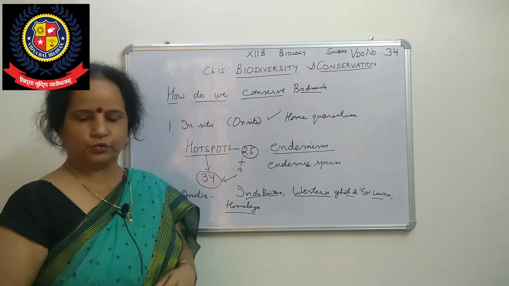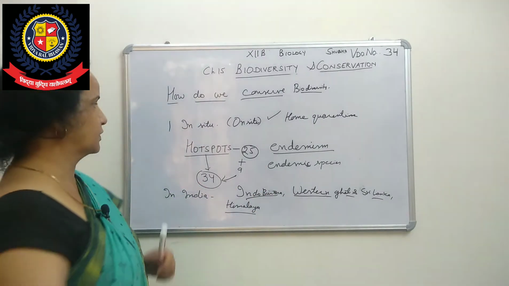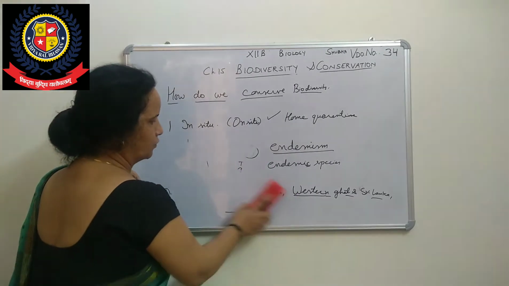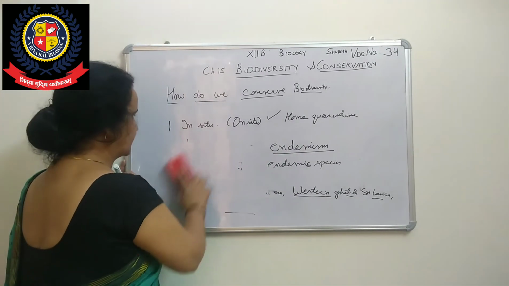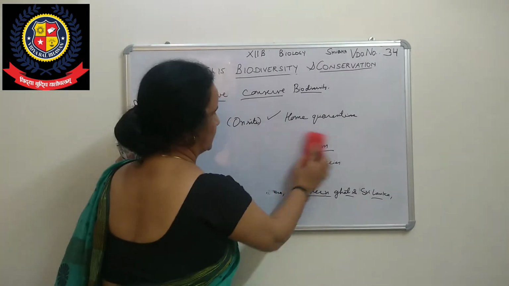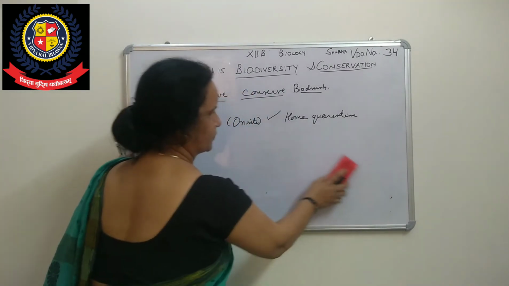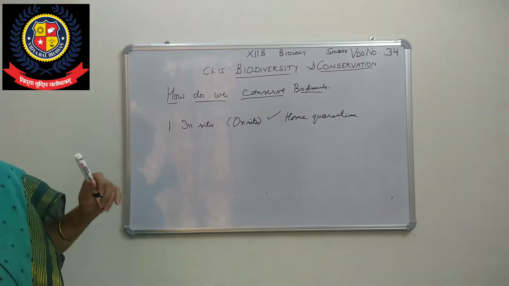Now we come to India. Hotspots are general across the whole world, but particularly in India, we have biosphere reserves.